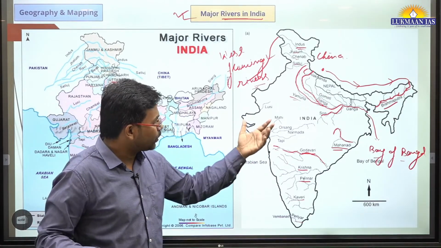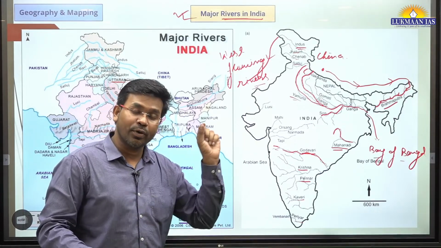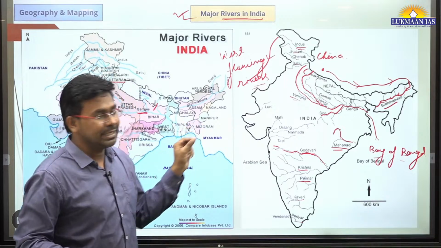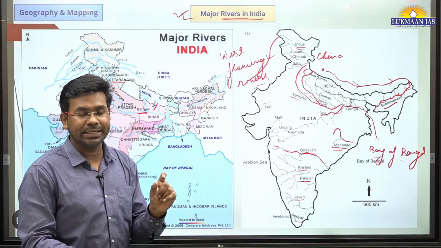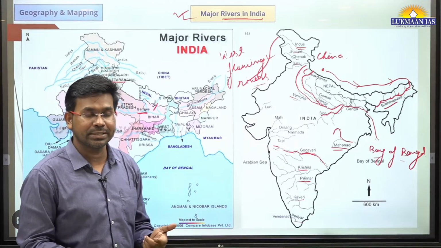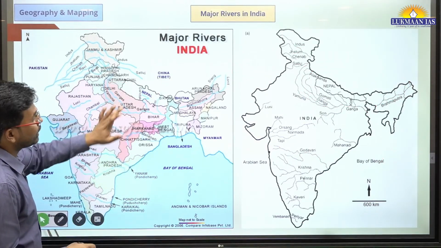In future I am going to take up discussion of individual rivers. There we are going to discuss through which states these rivers are flowing. We are going to discuss in detail the point of origin of these rivers. We are going to discuss the names of tributaries and distributaries of these rivers. So with this, let us now quickly move to the first topic of the day.